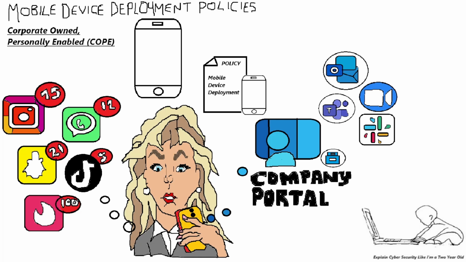This leads us to our second type of mobile device deployment policy, corporate owned personally enabled, COPE, which is where the company purchases the mobile device and provides them to the employees, aka Sally, hence the corporate owned. However, the company allows the employee, Sally, to personally enable, aka customize, the device for both work activities and personal activities.